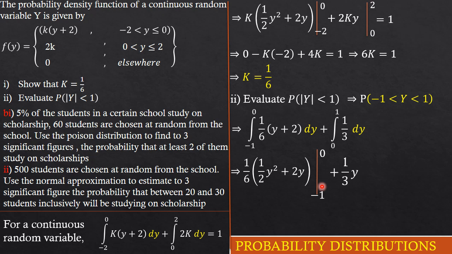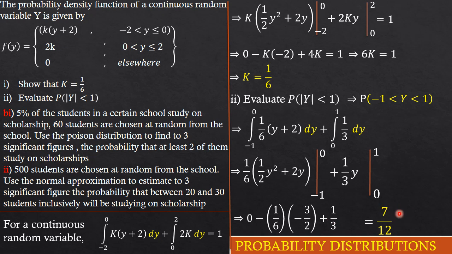Then integrating the next, we simply have 1/3 y, with limits from 0 to 1. If we plug in everything and simplify, we have 0 minus 1 over 6 into -3 over 2, plus 1/3. Simplifying everything gives us our answer to be 7 over 12. That's the answer.